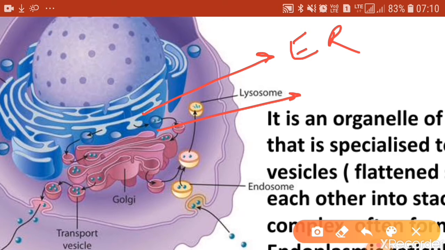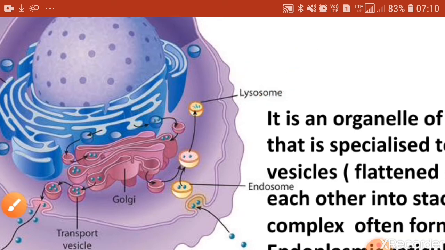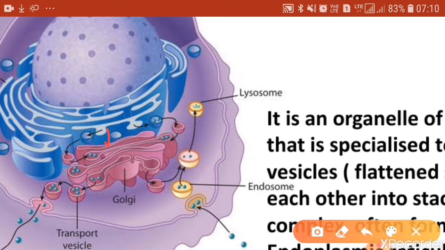I've told you that the endoplasmic reticulum makes proteins and lipids. The proteins and lipids made by the endoplasmic reticulum are pinched off in the form of sac-like structures. Can you see? These are the sac-like structures being separated from the endoplasmic reticulum. They then fuse with the Golgi bodies, carrying the proteins and lipids made by the endoplasmic reticulum, and start moving from one cistern to another cistern.